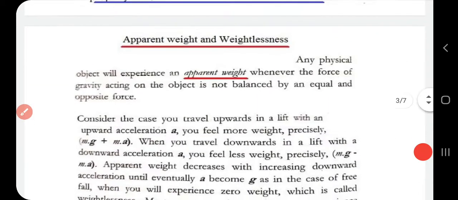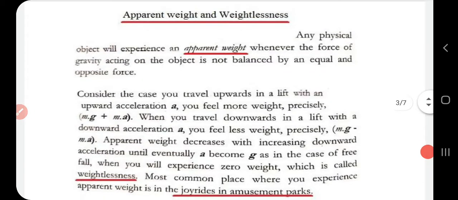Then next is the difference between apparent weight and weightlessness. Any physical object will experience an apparent weight whenever the force of gravity acting on the object is not balanced by an equal and opposite force. So when will an object experience apparent weight? The condition is that when the force of gravity acting on that particular object is not balanced by an equal and opposite force, then that object will experience an apparent weight.